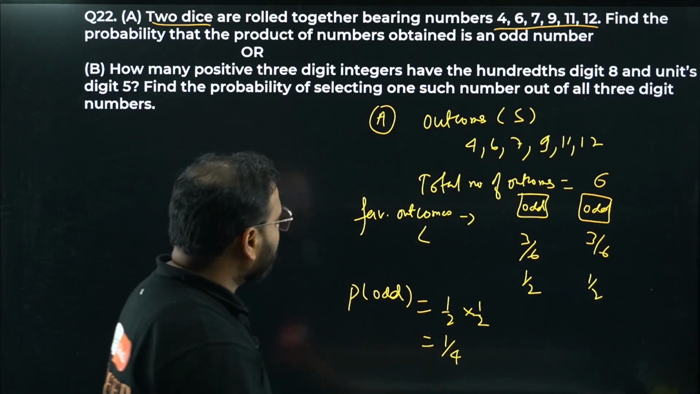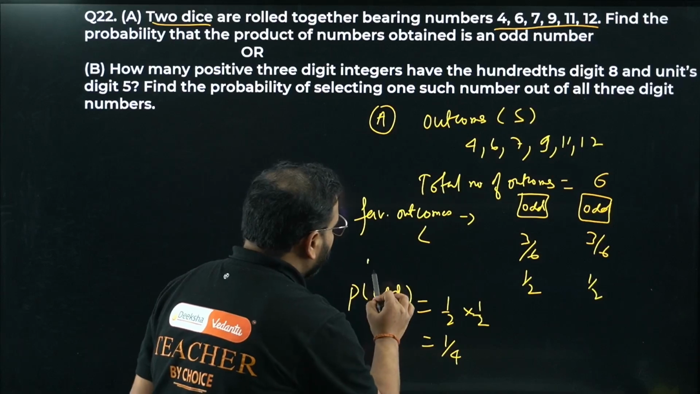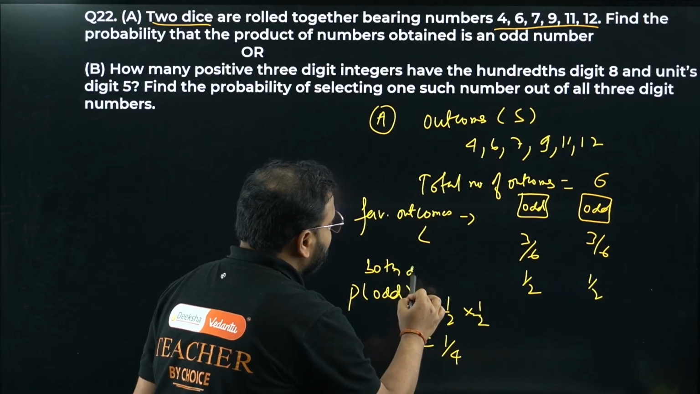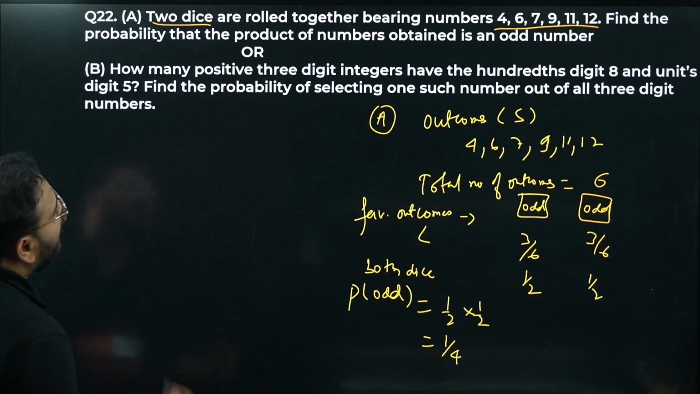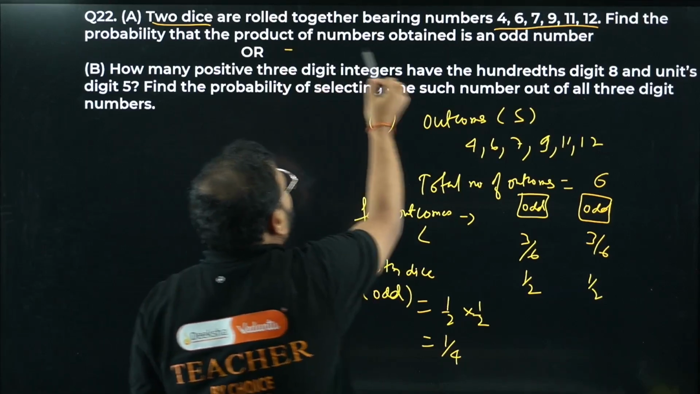Why are we looking for both dice having odd? Both dice results must be odd. Why? Because then only you get the product as an odd number.